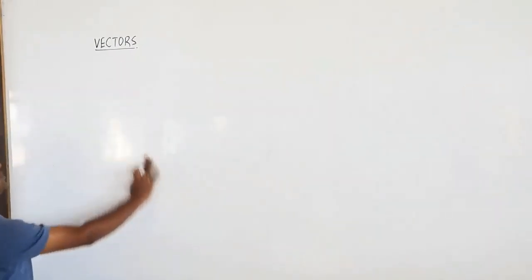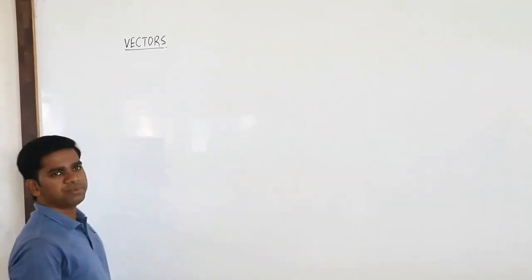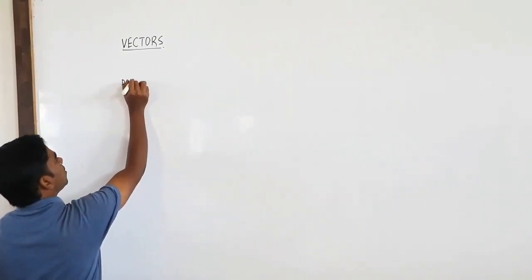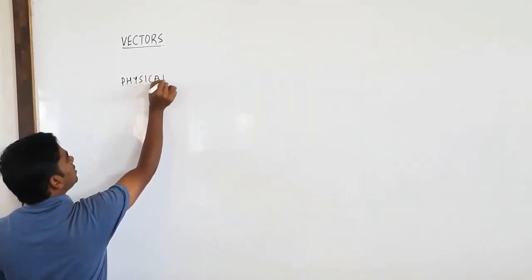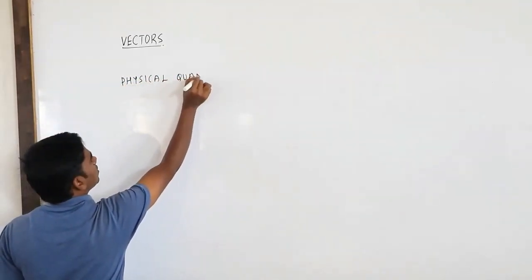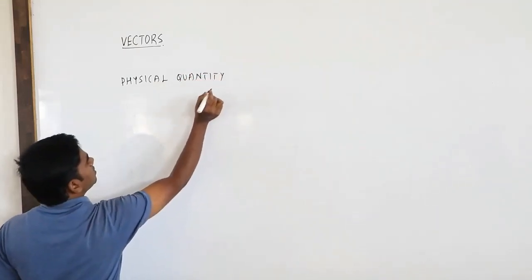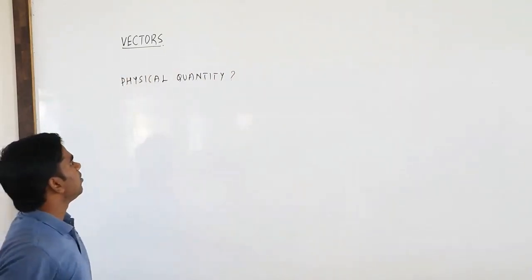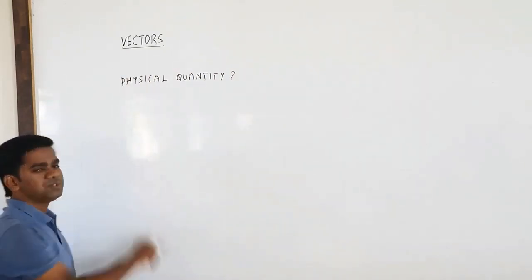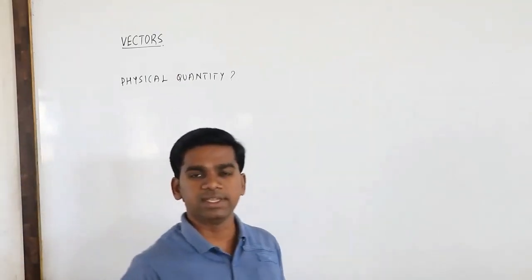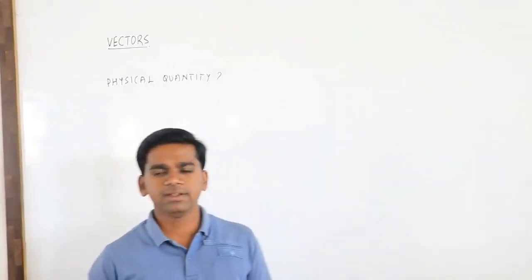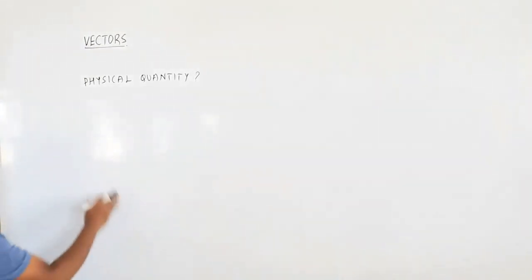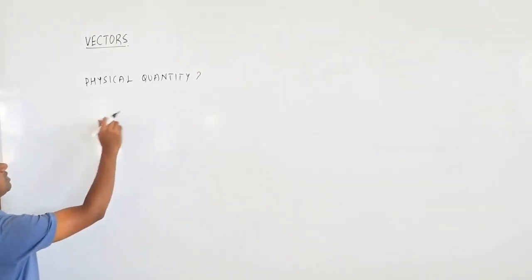We are going to study vectors now, but before that we should know something called the physical quantity. What is a physical quantity? Many times we say a vector is a physical quantity or a scalar is a physical quantity. So first we should know what exactly a physical quantity is. You must have studied it also. I can directly give you what exactly a physical quantity is.